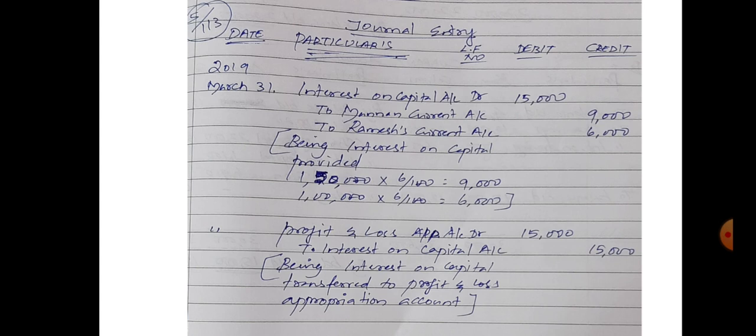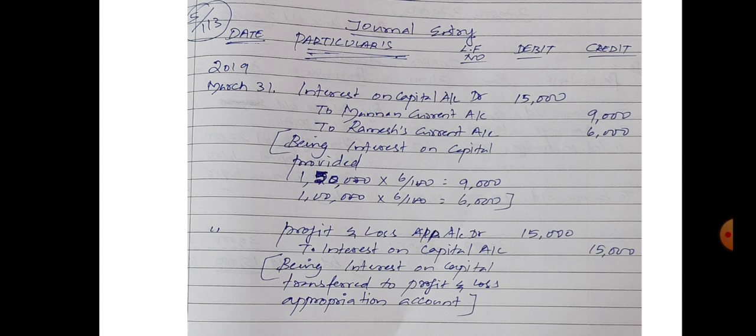This interest on capital is calculated on opening capital. So Mannan's capital amount is 1,50,000 into 6 by 100, treating 6 by 100 as the rate of interest. The calculated amount is 9,000. Then Ramesh's capital is 1 lakh, so 1 lakh into 6 by 100 is equal to 6,000. So Mannan's interest on capital is 9,000 and Ramesh's is 6,000.